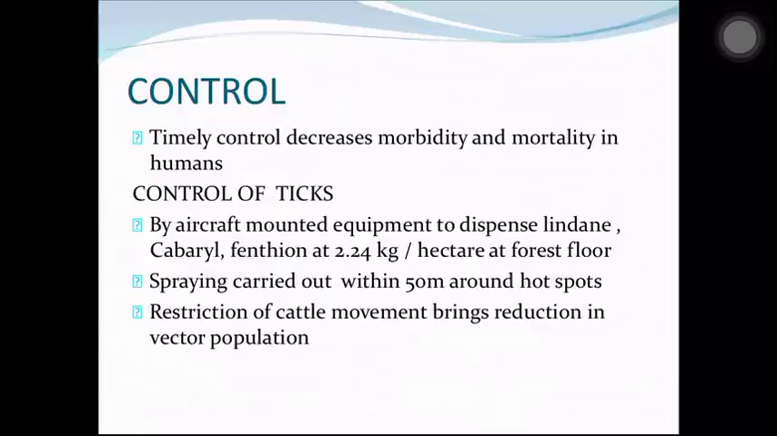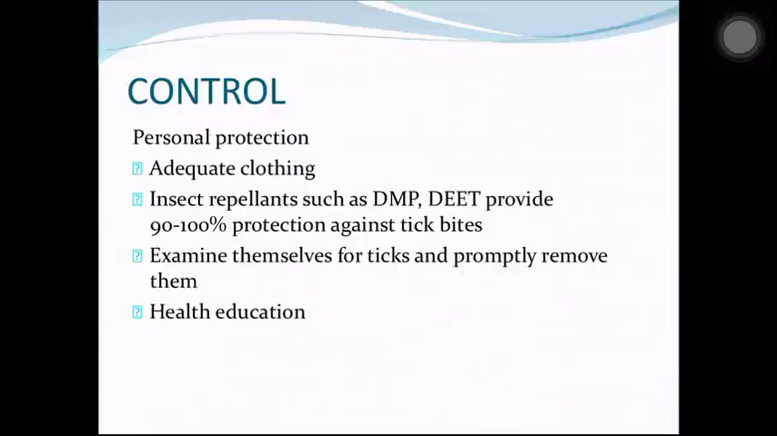Spraying is carried out within 50 meters around hotspots. A hotspot is a spot where there are a lot of monkey deaths. So around 50 meters around that area, this chemical is sprayed. You also have to restrict cattle movement, which brings reduction in vector population. Cattle attract a lot of ticks, so they provide a blood meal for the ticks. To decrease the tick population, you have to restrict cattle movement.